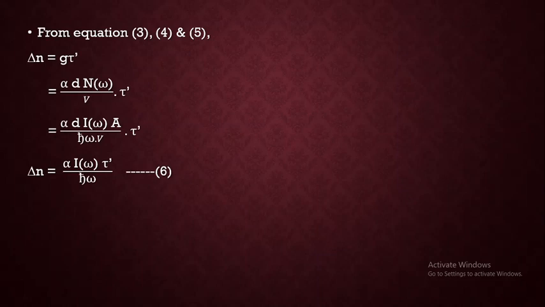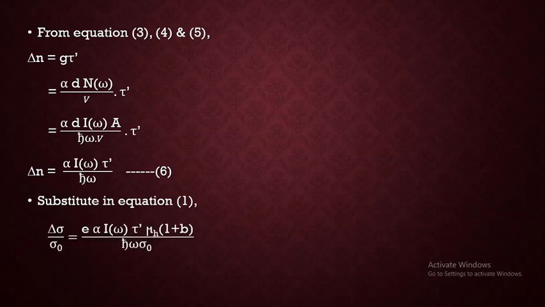If you substitute this value in our equation number 1, which was giving us delta sigma by sigma naught, the relative conductivity, we get e into, in place of delta n, alpha I of omega tau dash by h cross omega, into mu h into 1 plus b, divided by sigma naught.